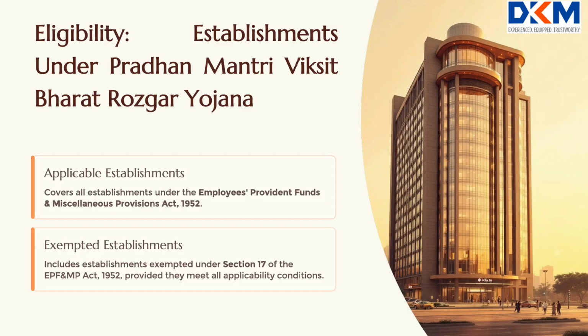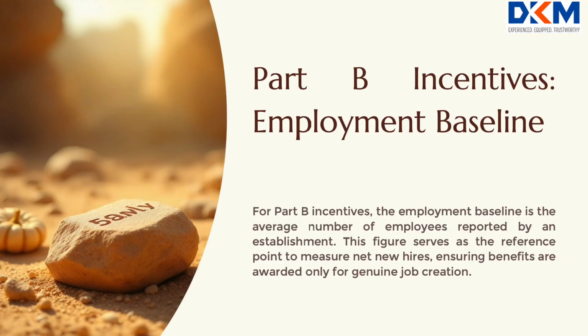To which establishments does the Pradhan Mantri Viksit Bharat Rozgar Yojana apply? The scheme applies to all establishments that are covered under the EPF and MP Act 1952, including exempted establishments under Section 17 of the Act, subject to fulfilling all applicability conditions laid out in the scheme guidelines. What is the baseline for calculating additionality under Part B of the Pradhan Mantri Viksit Bharat Rozgar Yojana? The baseline is the average number of employees considered for an establishment to measure net additional employment for incentive eligibility.